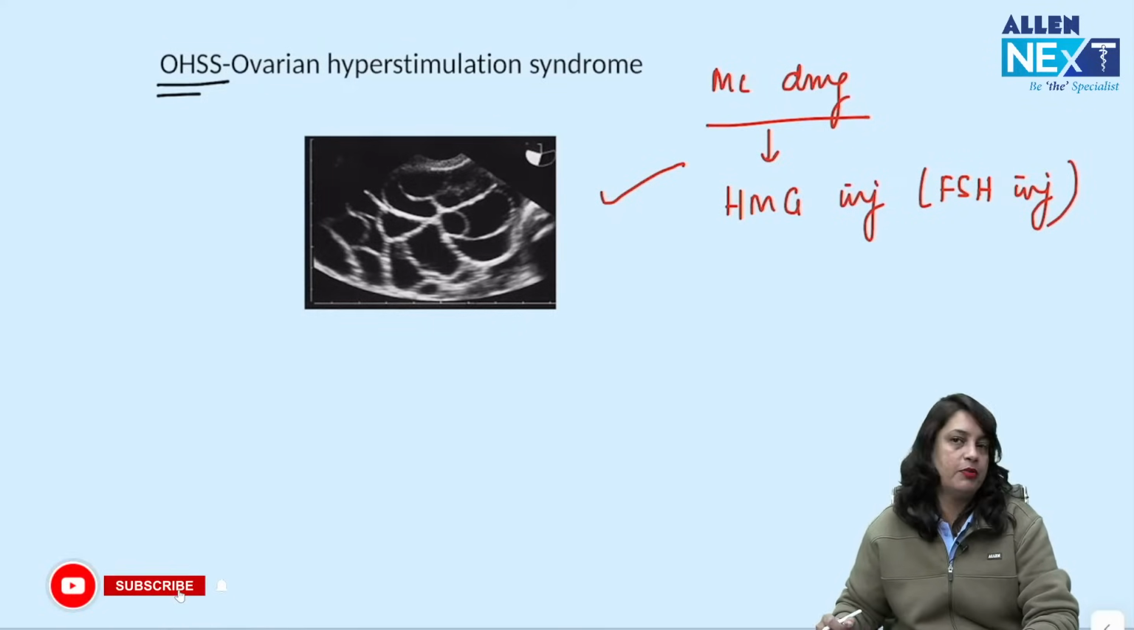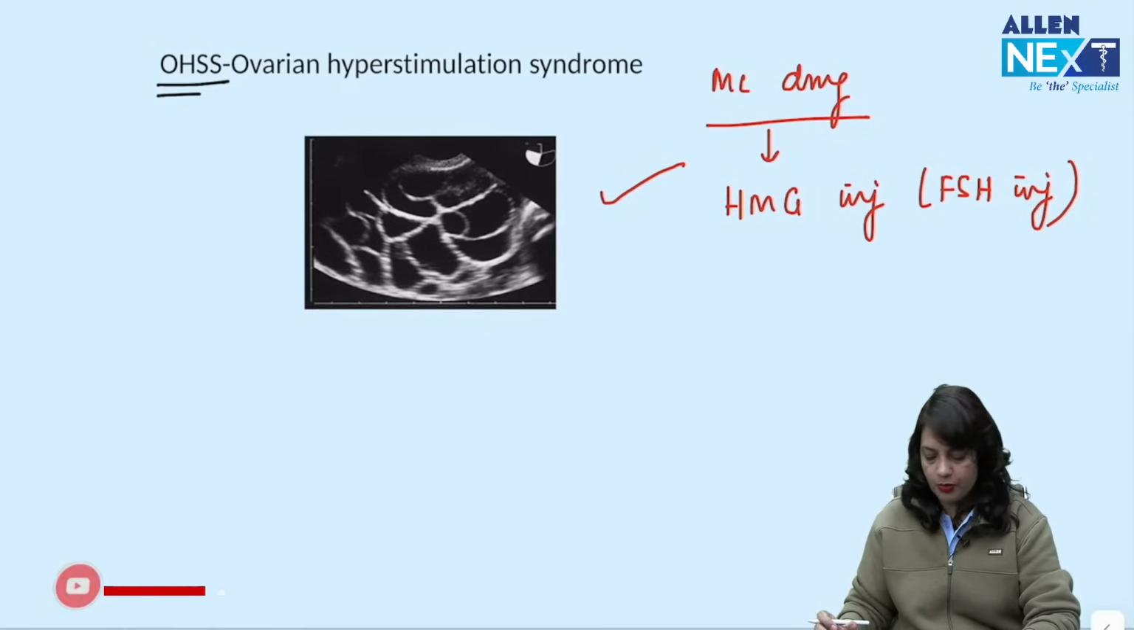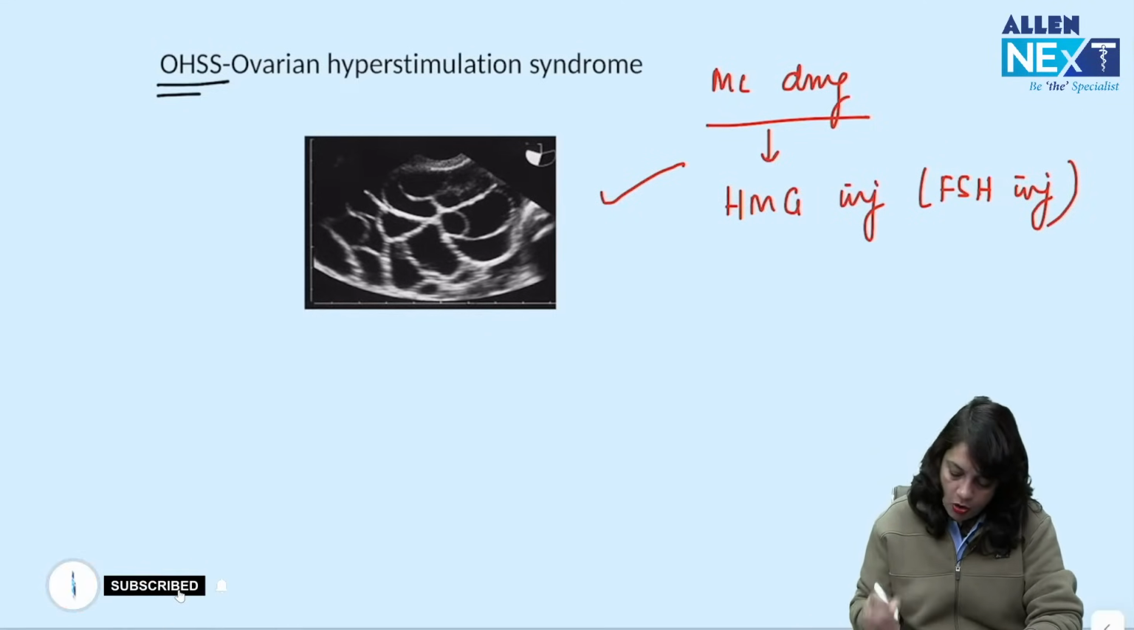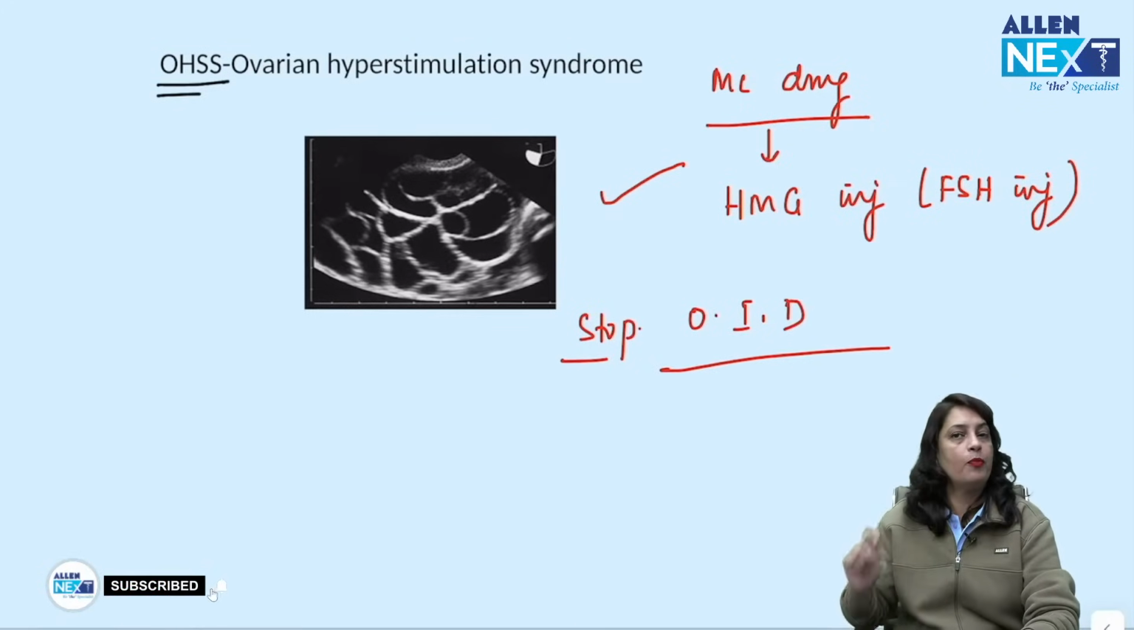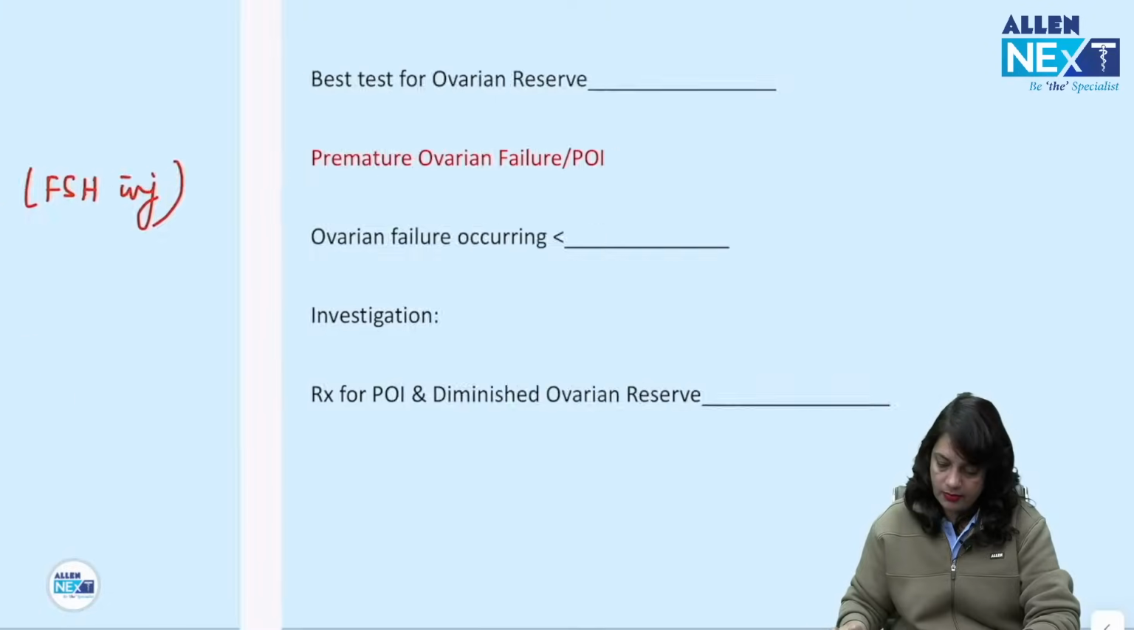If there are any symptoms like ascites, ARDS, etc., then you have to go for a symptomatic treatment, but first step is always stop any ovulation induction drugs, stop ovulation induction drugs.